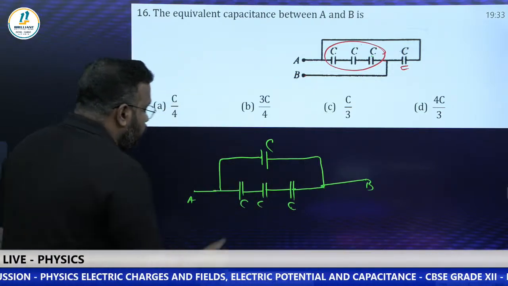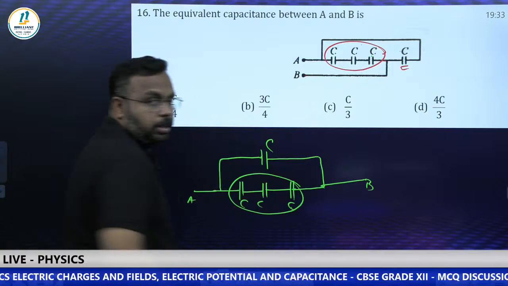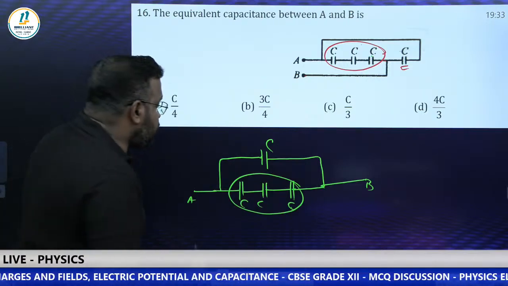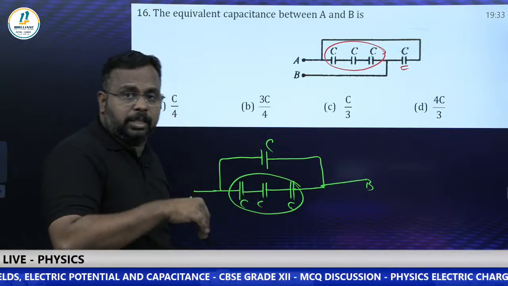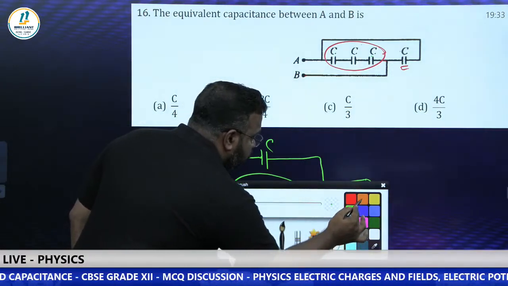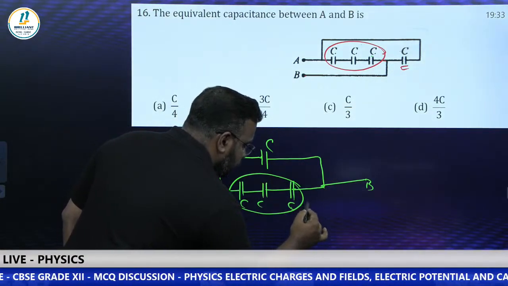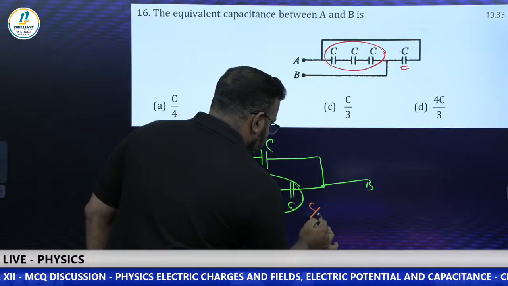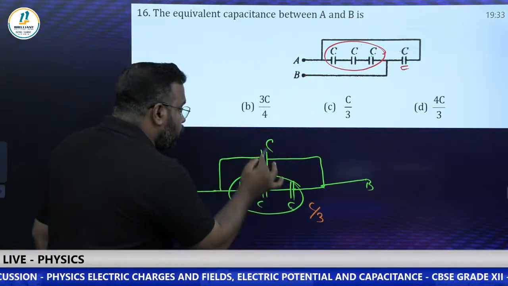Now the things are very simple. These 3 are in what? Series. If these 3 are in series, what will be the effective of that? 1 by C equal to 1 by C1 plus 1 by C2 plus 1 by C3. So we get 3 by C. The effective of these 3 will be C by 3.